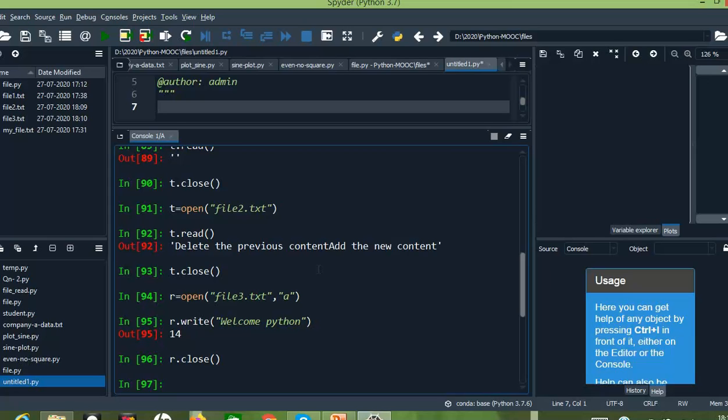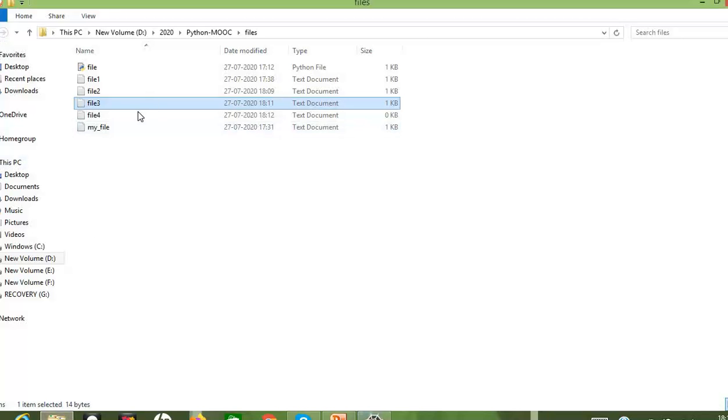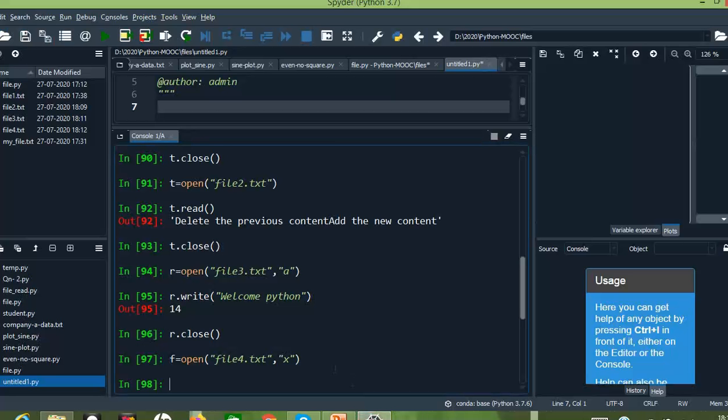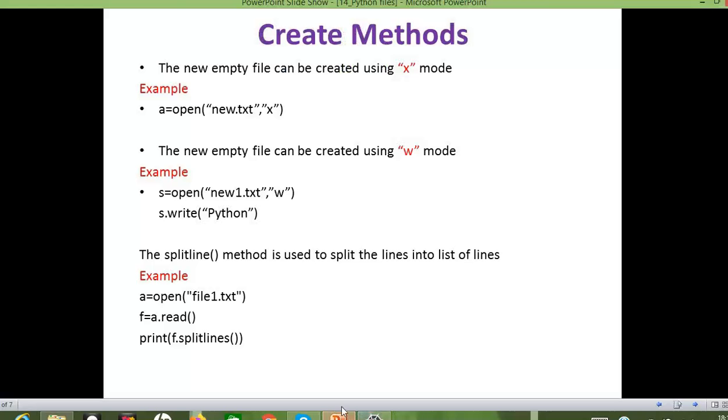Let me go for f equals to open of file4 dot txt comma x, right? So you can see that file4 has been created, which is empty now. Okay, so let us close it. F dot close. So the empty file can be created, a new file can be created using X mode. Okay, so then using the write mode also we can create the new empty file, which we have seen already.